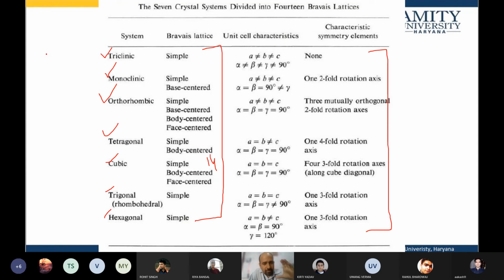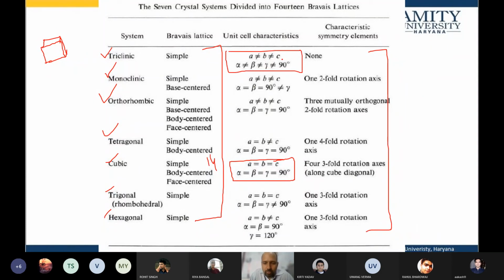So we need to remember there are 2 extremes. One is cubic, in which everything is equal to everything else, so angles and sides all are equal, and angles are 90 degrees. Cubic is the most symmetric structure. And if you look at the other extreme, then we have the triclinic. Nothing equals the other one. So A not equal to B. So cubic is the most symmetric, and the triclinic the most unsymmetric. In order to remember, these are the easiest ones.